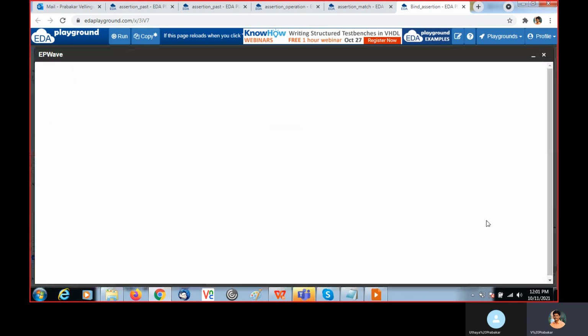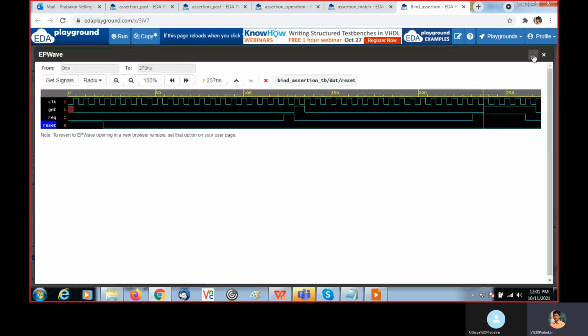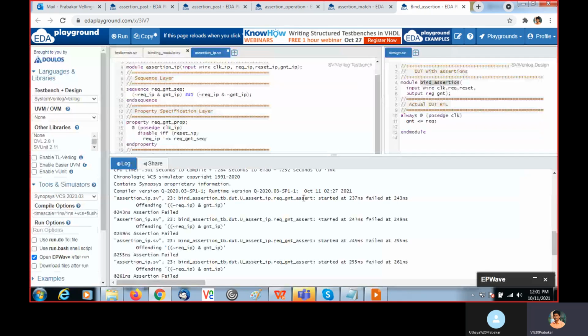So there you will get the assertion. The first one passed, so you won't get any assertion error, and the second time it is failed. It starts at 237, here, and further it fails.